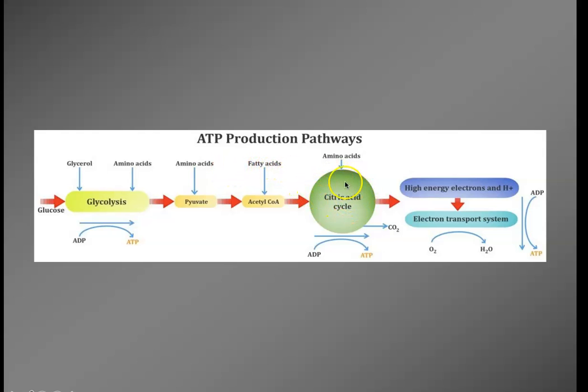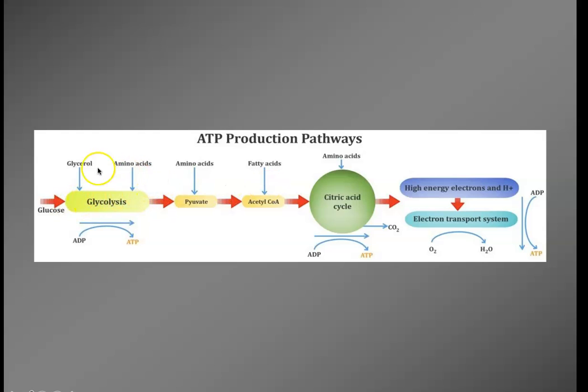We're going to do the citric acid cycle, which is also called the Krebs cycle. We're going to make more ATP. We're going to also make CO2. We're going to make potential energy. We then go into electron transport to then make more ATP. This will make a lot more sense once I finish.